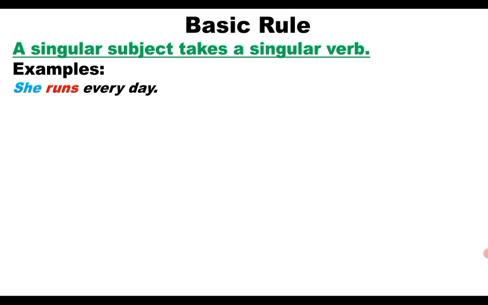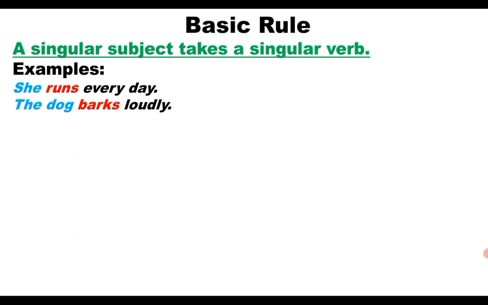We know very well that if the subject of any simple present sentence is third person singular number, then we add s or es with the base form of the verb. So here we use s with the word run, so it becomes runs. So she runs every day.